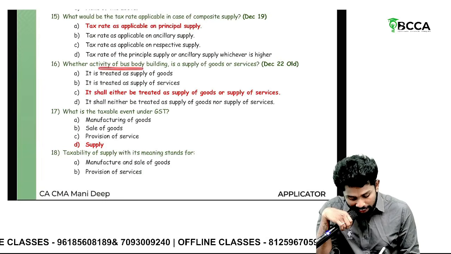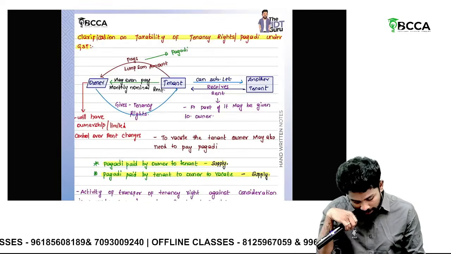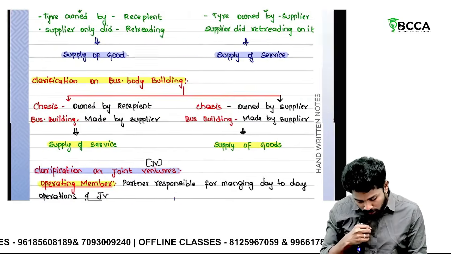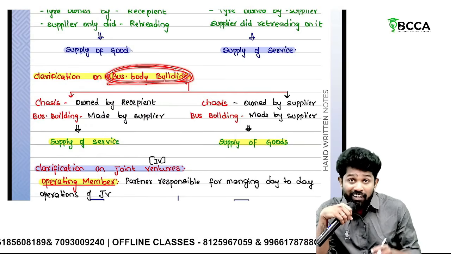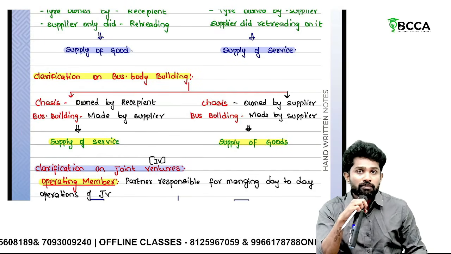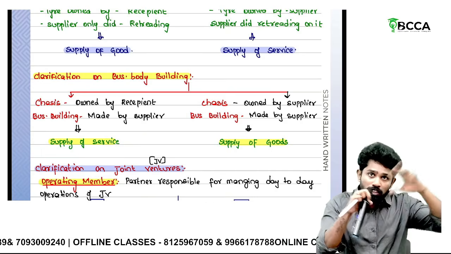Then, whether the activity of bus building is supply of goods or supply of service. Whether the activity of bus building amounts to supply of goods or supply of service. See, sir, clarification on bus building. Where the chassis, sir, when you buy a bus, except the school buses, if you look at those travels buses, when you buy, they will not come with the full structure and all.